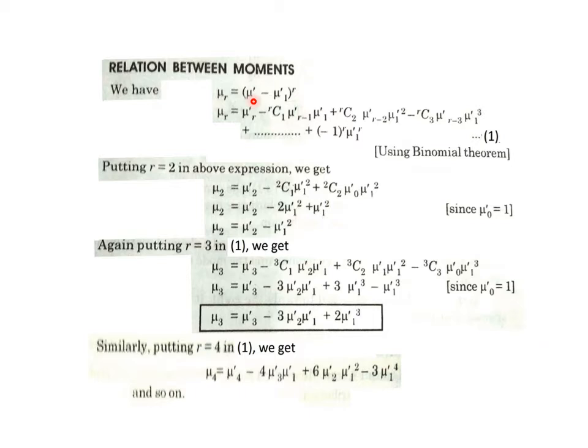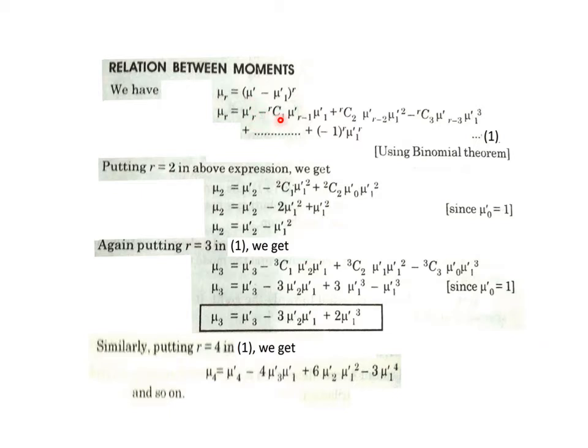If you move through the standard binomial expansion, what will be the first term? Mu dash whole power r, but mu dash whole power r is not there, it's mu r dash. So that power r is written in subscript, and you have to do that continuously in this binomial expansion for this particular symbol. Otherwise you write the remaining terms with the usual binomial expression.